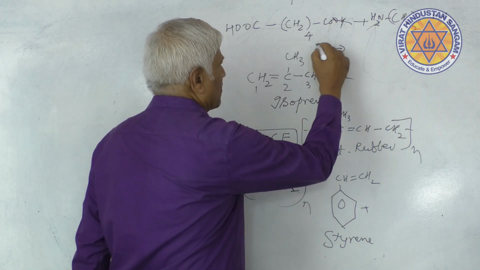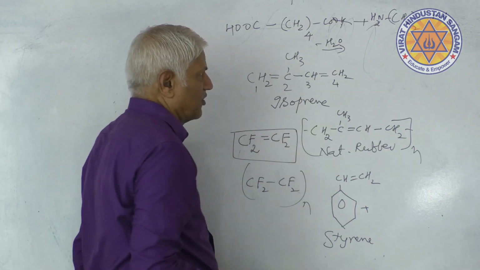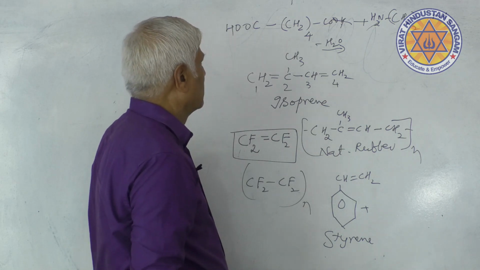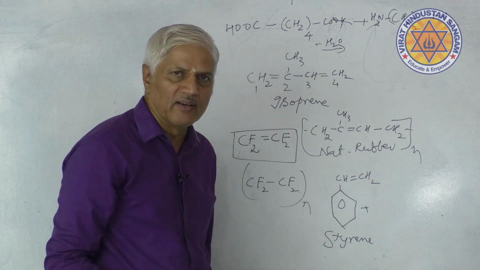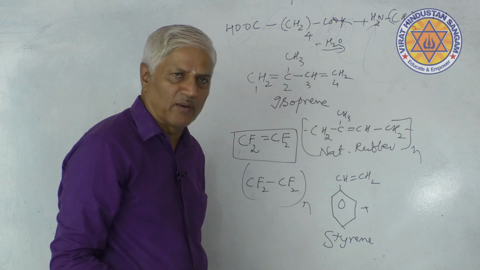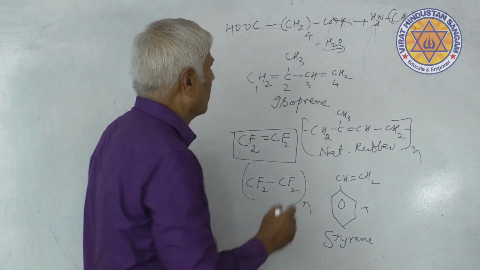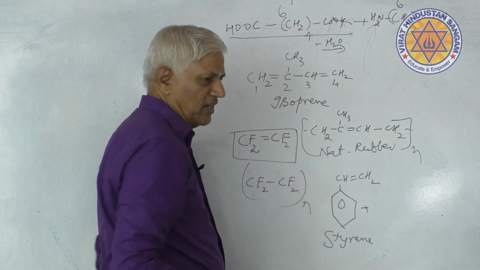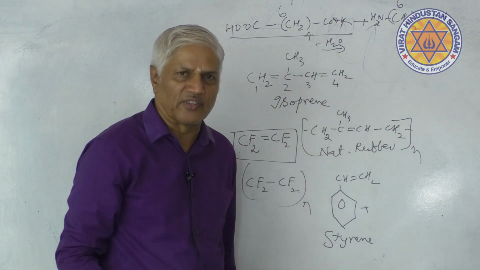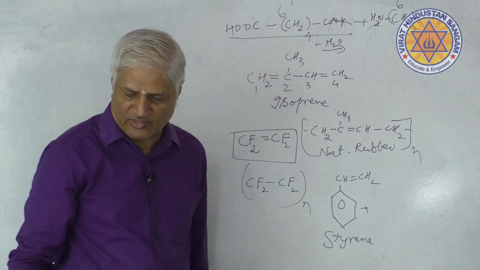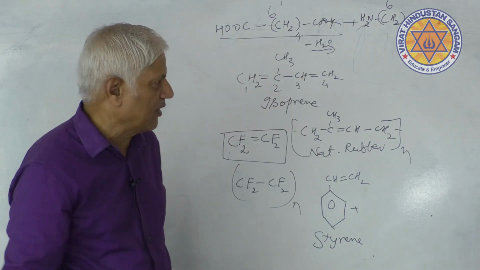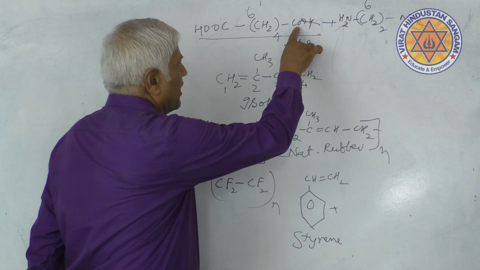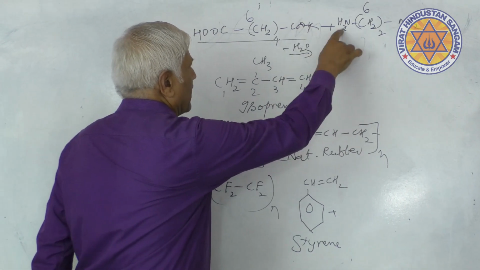Removal of substances like water is called condensation. Condensation of these two, adipic acid and hexamethylene diamine, results in nylon. Since both the starting substances have 6 carbon atoms each, it is called nylon 6,6. So nylon 6,6 is a condensation polymer. It is also called polyamide because it contains CONH linkage.